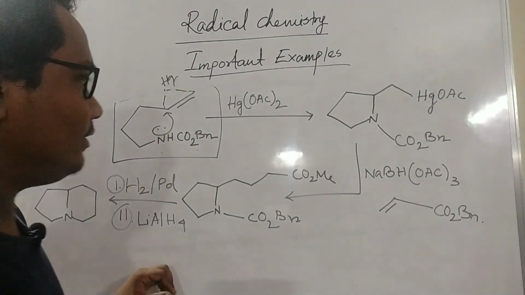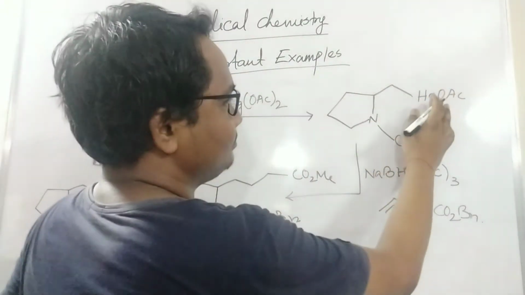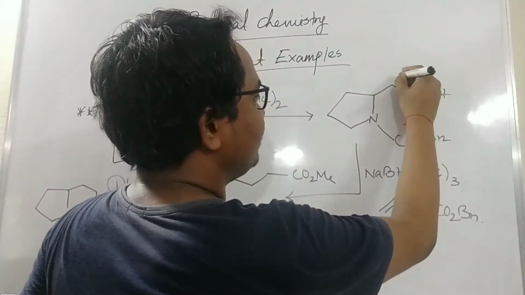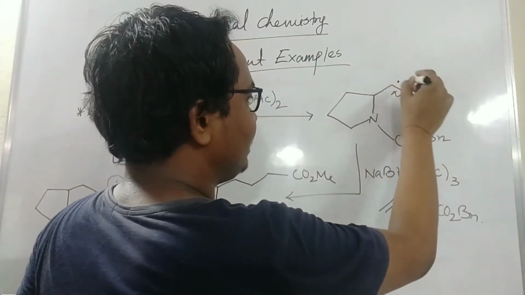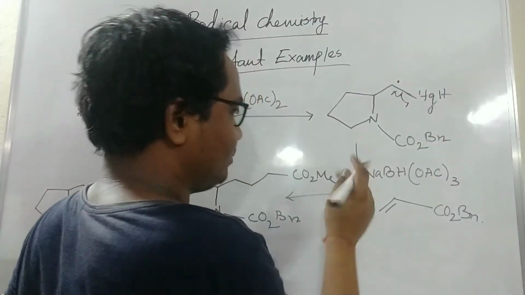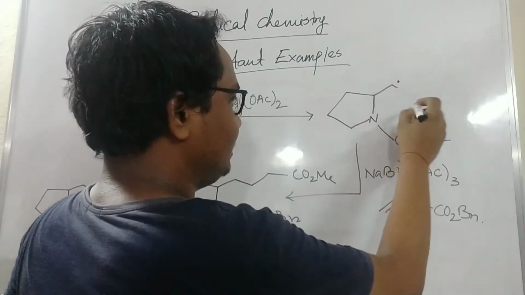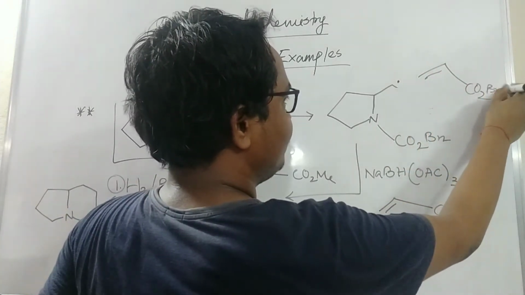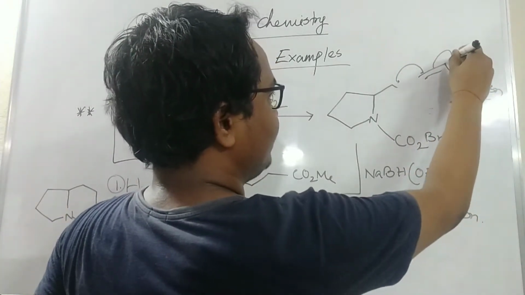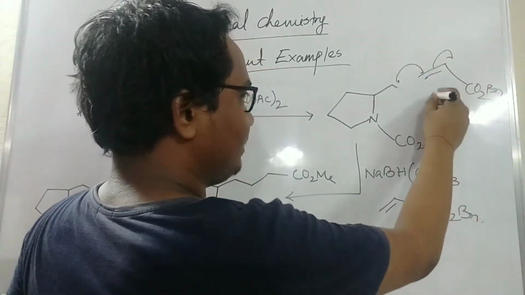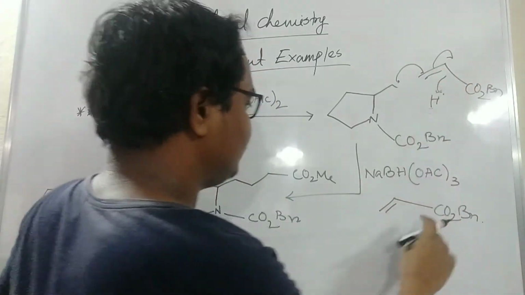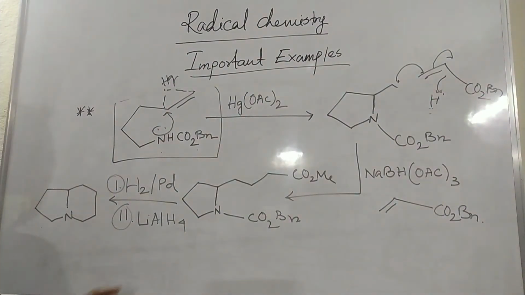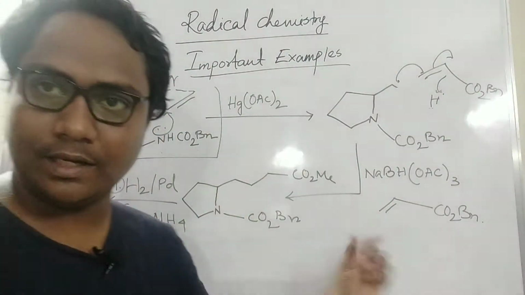So what will form in situ? It will form like that, and here a radical will generate like a cleavage. Okay, the radical will generate, and that radical attacks this kind of compound, CO2Bn. It will attack, it will come here, and that will be quenched by another hydride radical. So this is the product. This is one of the applications of radical chemistry.